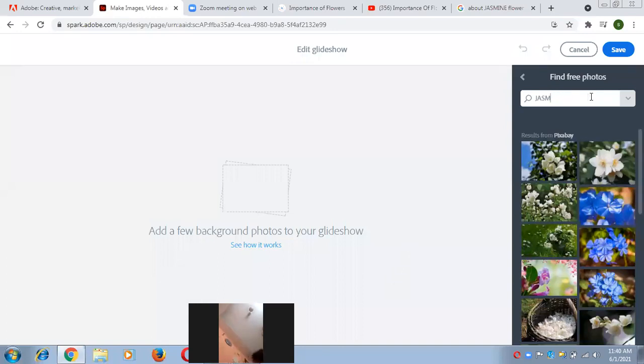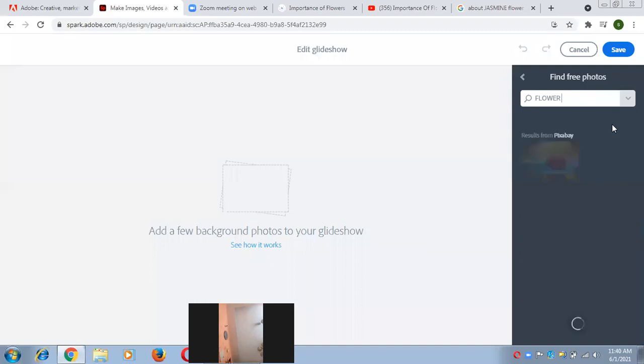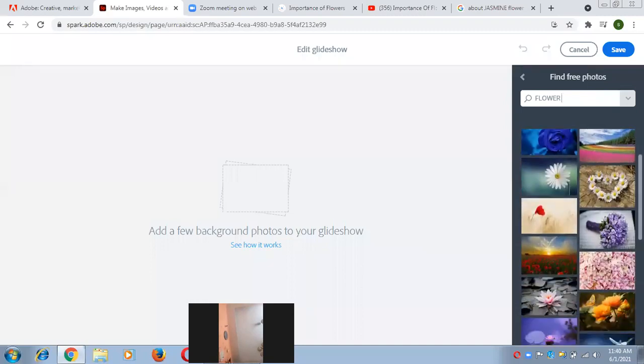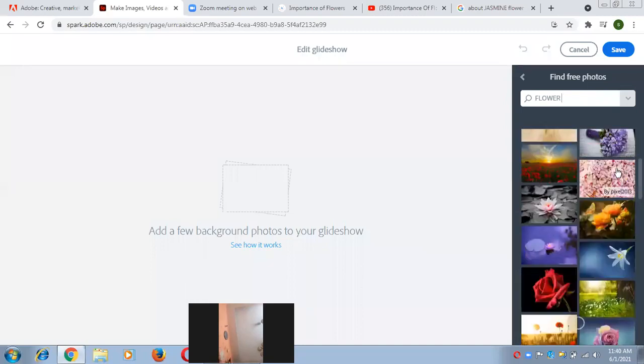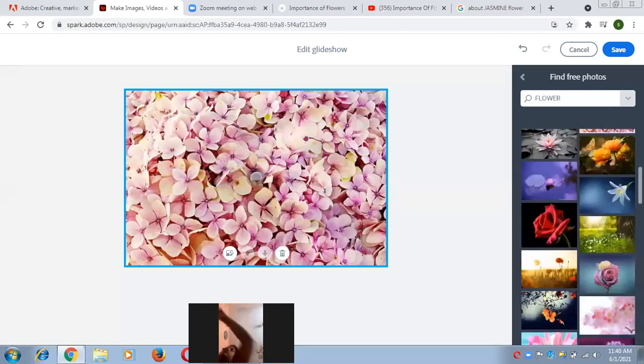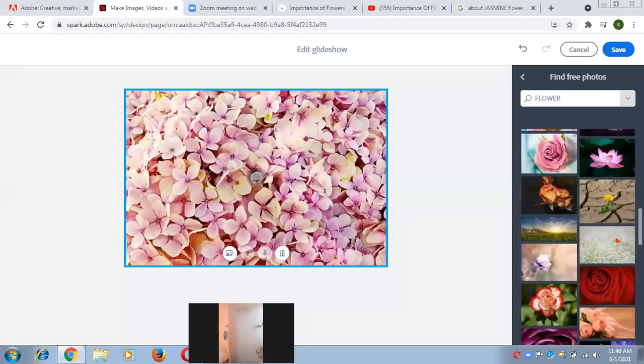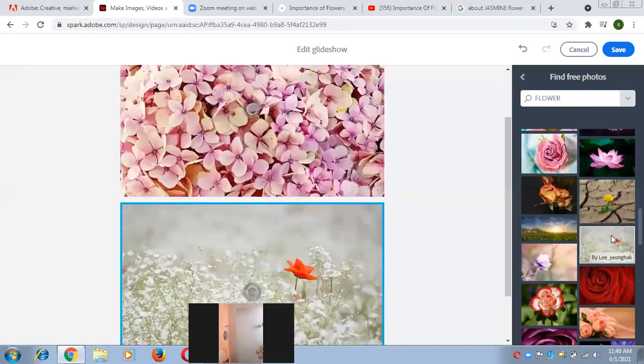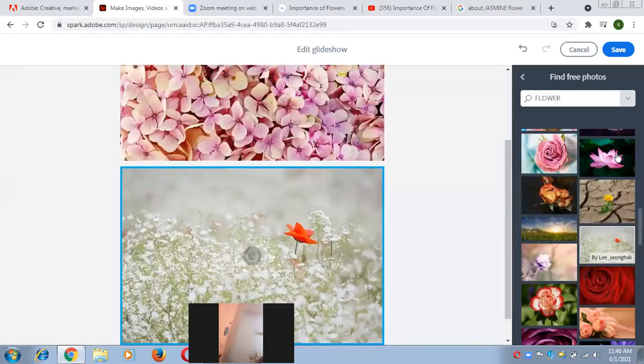Like if I want to add a flower image here, and one more I can take for glide show. And now I will click on the save button.